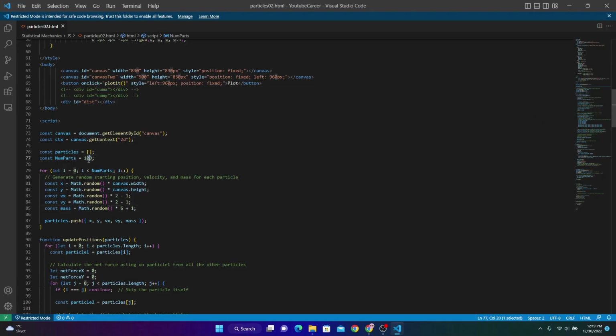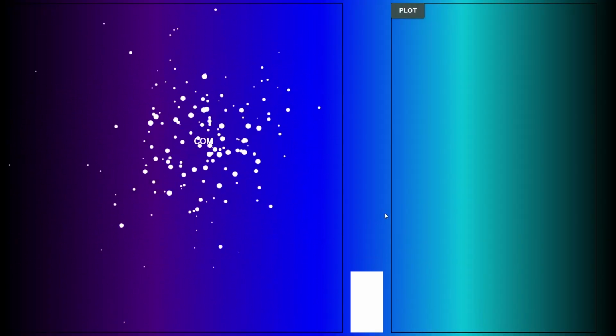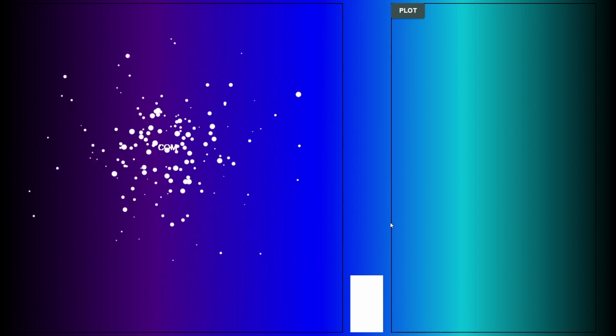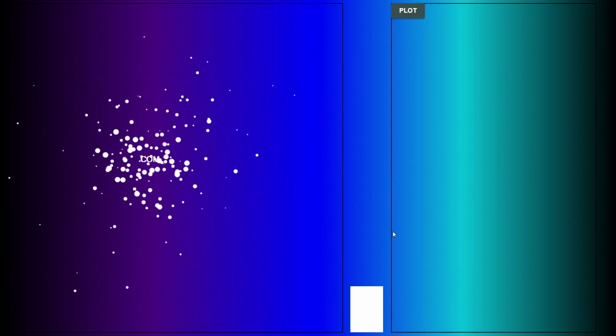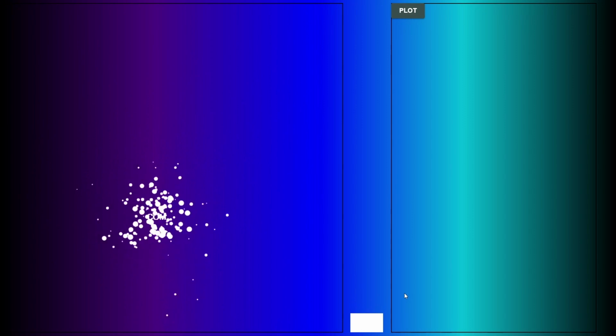Let's increase the number of particles to 160. Even faster oscillations. You can see that the heavier objects are being gathered in the center, and the lighter ones are still rotating around them.